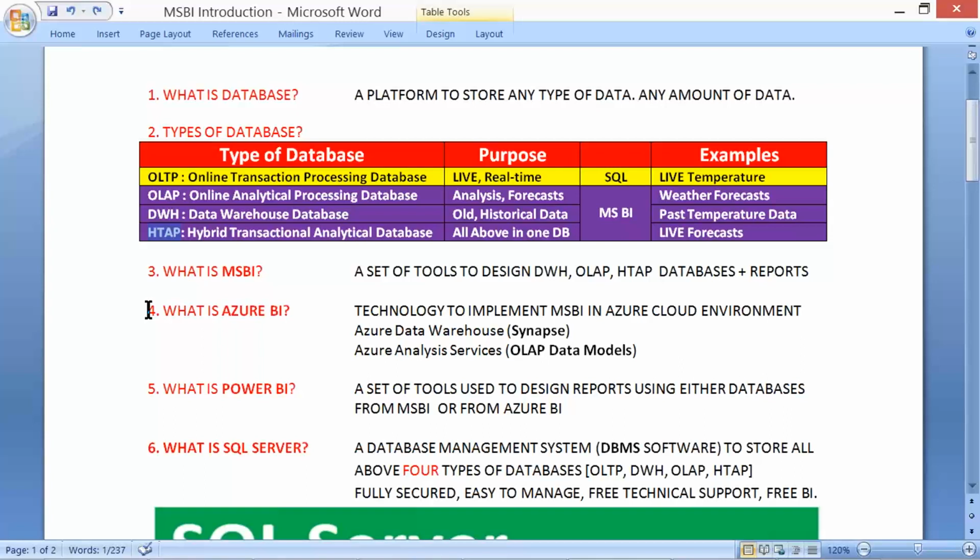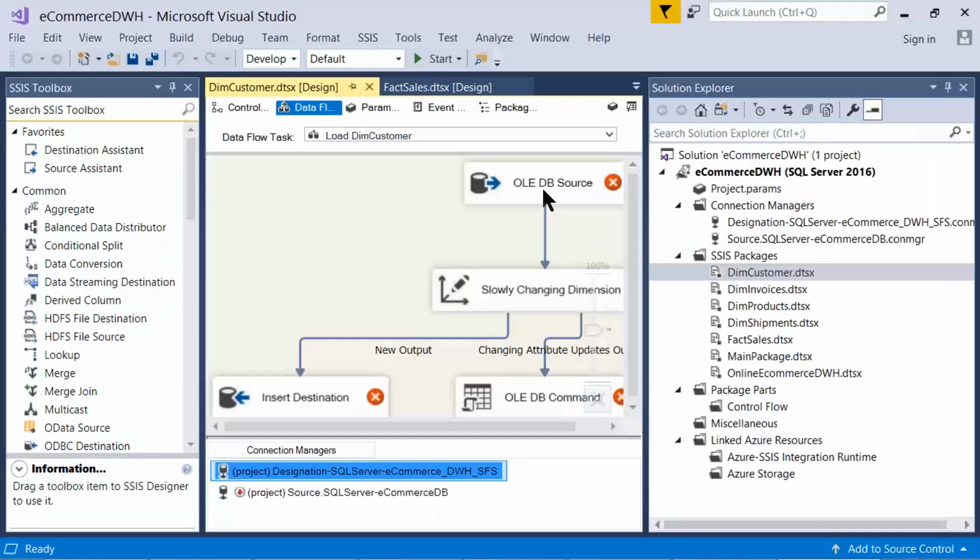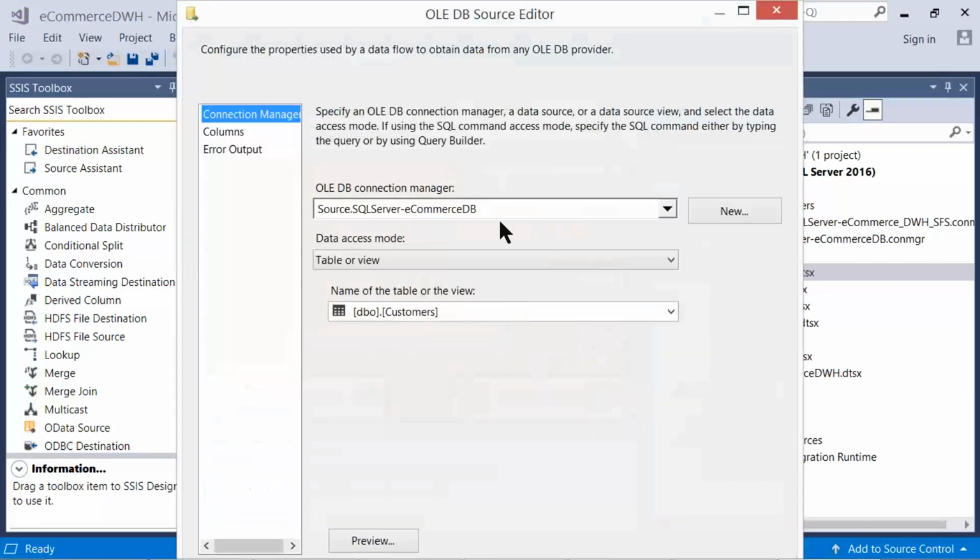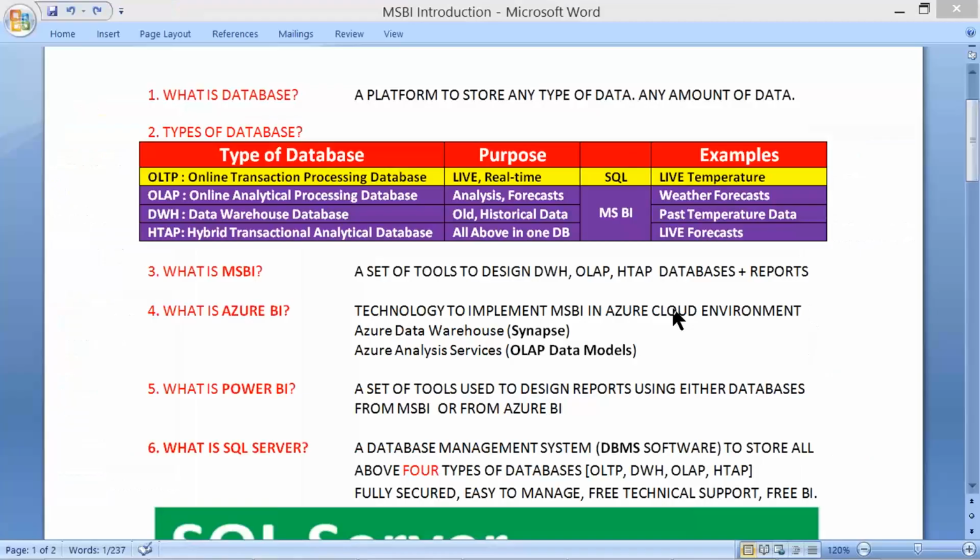Now, with this information, what is MSBI? Yes, a suite of tools, a set of nice user interface tools, which are used for the purpose of designing an easy, eye-catchy interface for designing something called data warehouses, like the godowns of the database, historical data store, OLAP, analysis and forecasts, HTAP, and also reports.